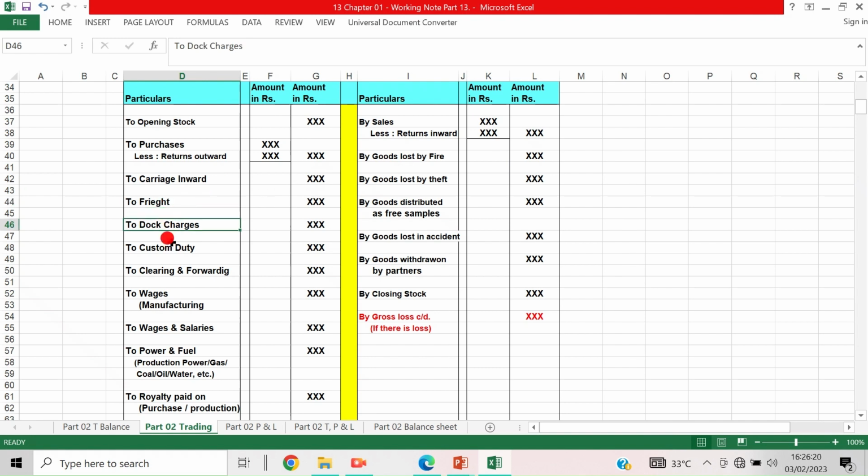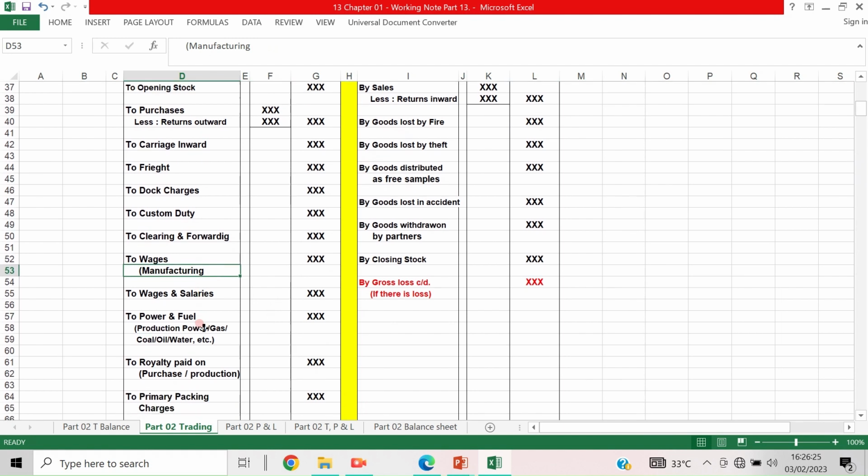freight, dock charges, custom duty, clearing and forwarding, wages, then wages and salaries. It's one and the same. If wages is mentioned first, then it should be taken to the trading account. If salaries is mentioned first, then it should go to the profit and loss account. Okay, that is a difference. For your clarification, I have taken it like this: wages and salaries. On the contrary, if it were salaries and wages, it will not come here. Okay, that is the thing.